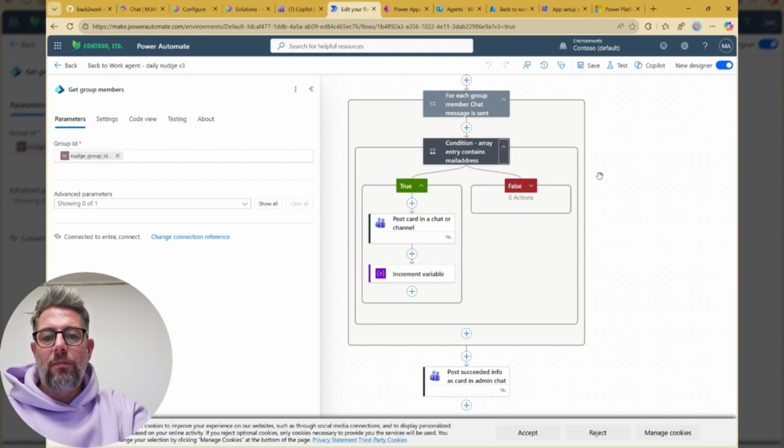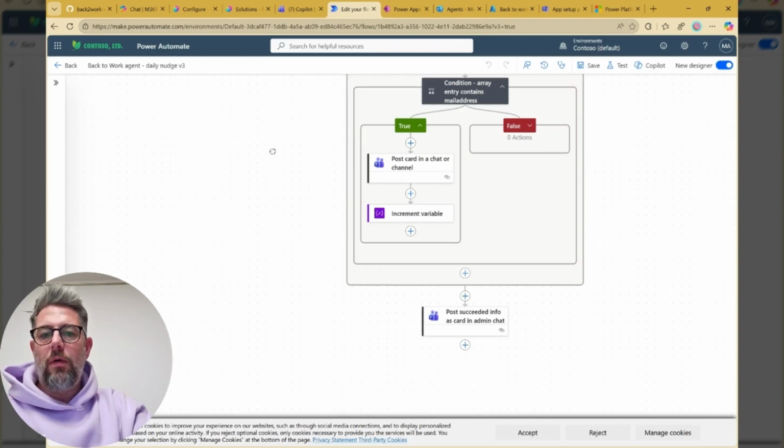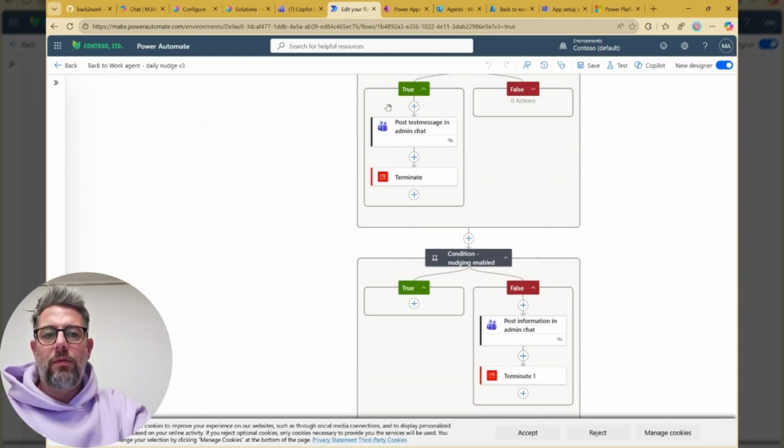So if there's no mail addresses in there, it stops. But if there are, it goes into a loop and sends out the nudge to everyone who is in the group. It increments a variable, and at the end, it sends that out to the administrator. So that would be it for the moment.